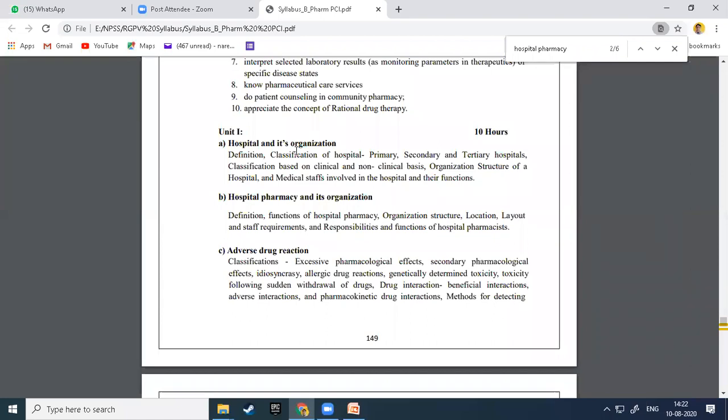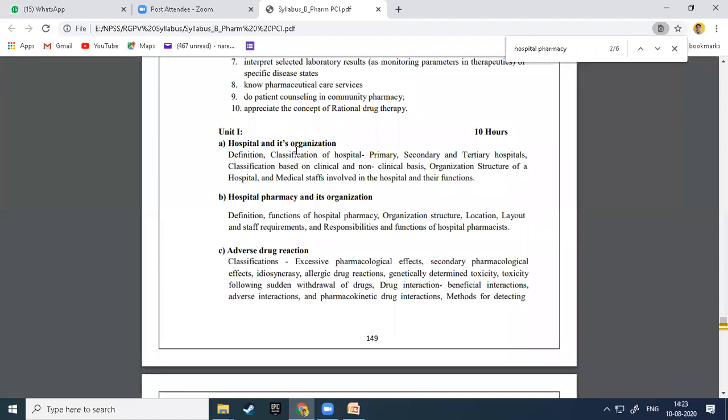Types of classification: government hospital, private hospital, primary, secondary, tertiary hospital, classification on a clinical or non-clinical basis, and system of medicine also. System of medicine means allopathic, naturopathic, ayurvedic, homeopathic type of hospital. Unani hospital is there.